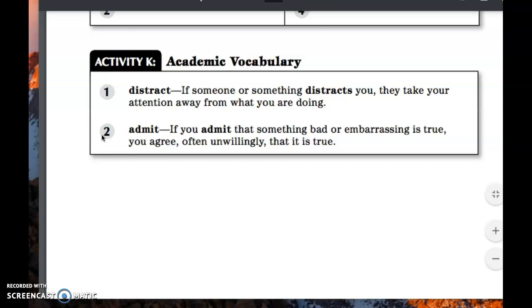Number 2, same word, another sentence. If you're taking a math test and a friend starts talking to you, the friend might distract you. Now think in your head, what are some things that might disrupt or distract you if you're working on a project at home?